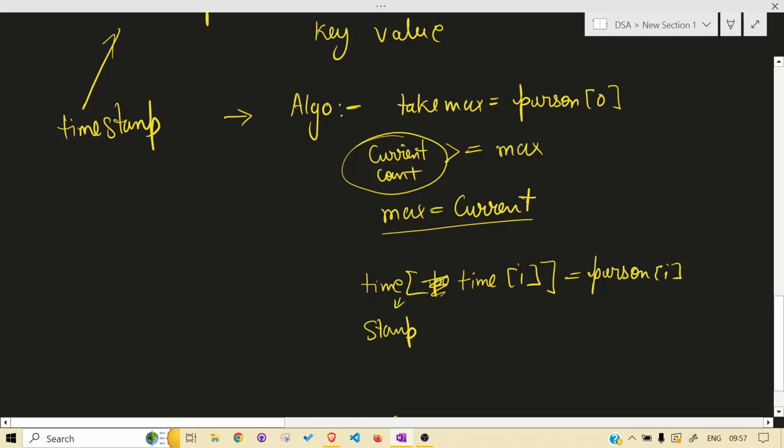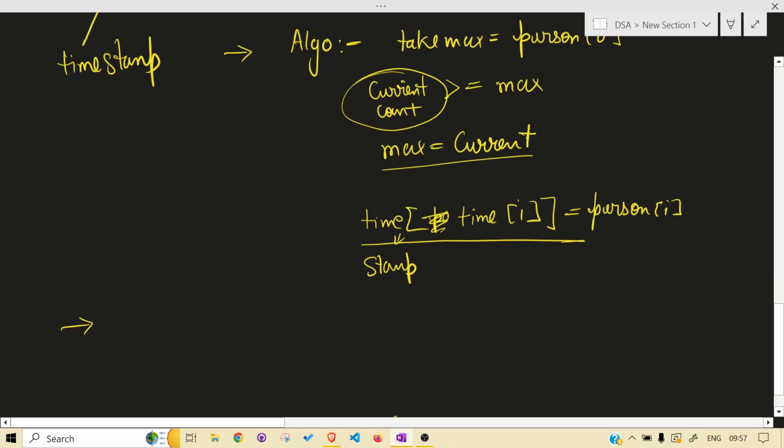What we do is take the max, let the max be person 1, and we will keep on checking if max is updated. What we do, we update the max, and also while doing that we update the timestamp for that given time, that this candidate was leading, so this much is stored. So what we did, we counted the votes.